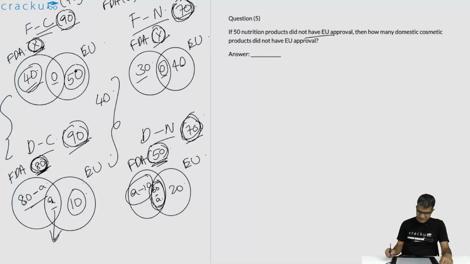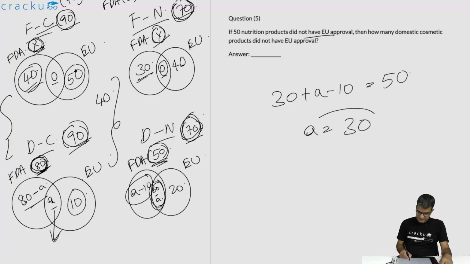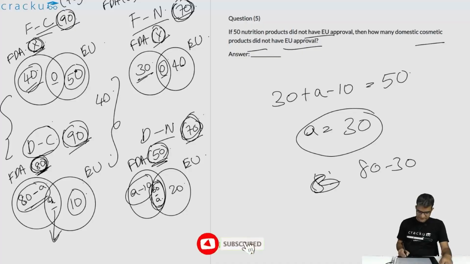If 50 nutrition products did not have EU approval, that is 30 plus A minus 10 is equal to 50, or the value of A is equal to 30. How many domestic cosmetic products, this one, did not have EU approval? That is 80 minus A. That will be 80 minus 30, which is equal to 50. So the correct answer is 50.